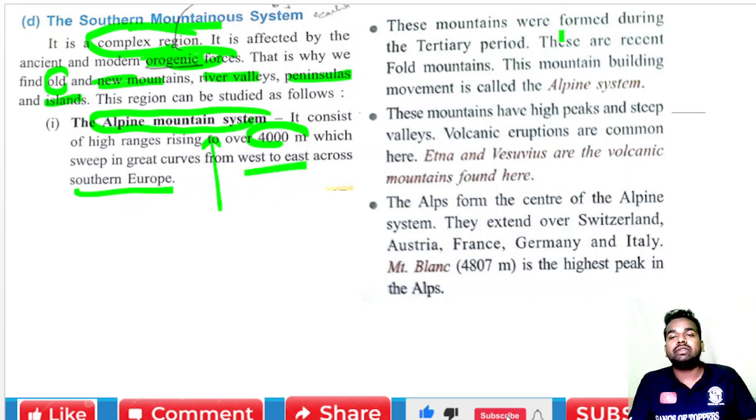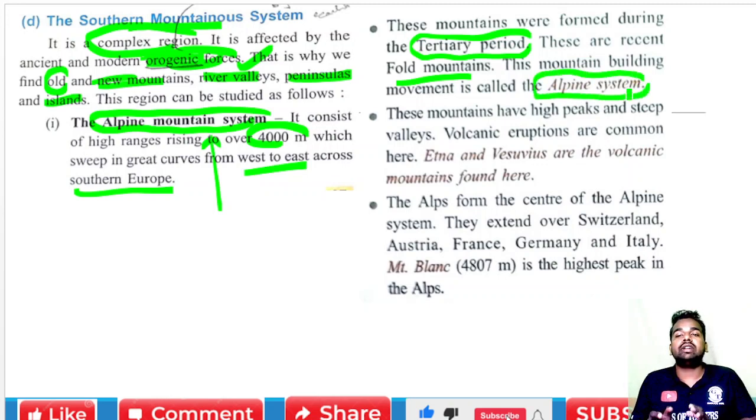Now these mountains were formed during the Tertiary period. This Alpine mountain system was formed millions and millions of years ago, during the Tertiary period, and these are recent fold mountains. Why? Because of orogenic forces. And this mountain building movement is known as the Alpine system. Why is it called the Alpine mountain system? Because a continuous mountain building movement took place.